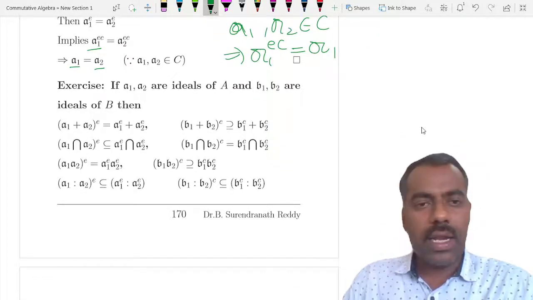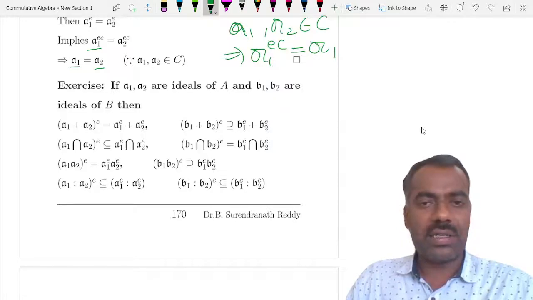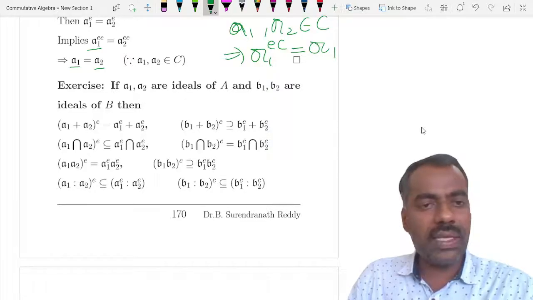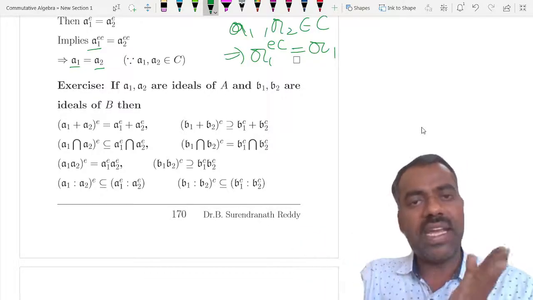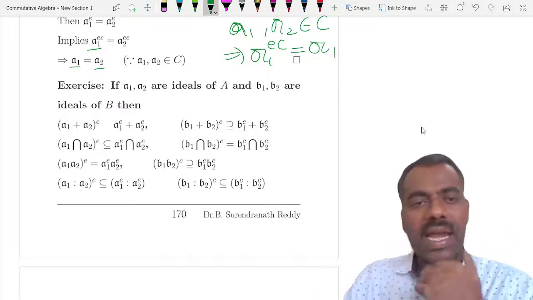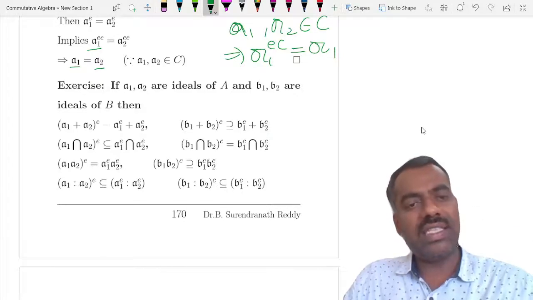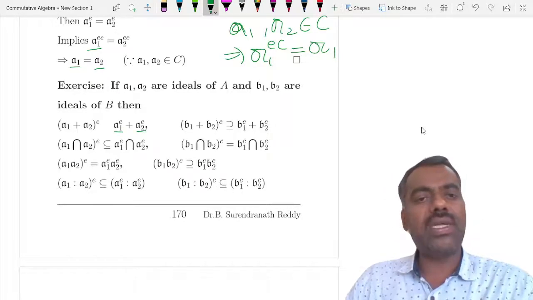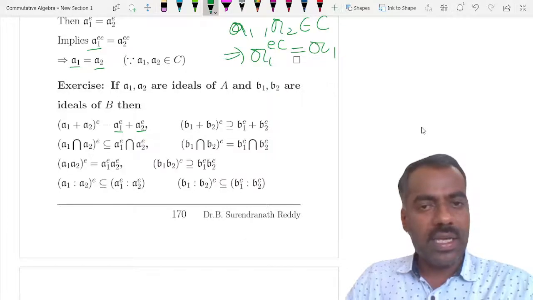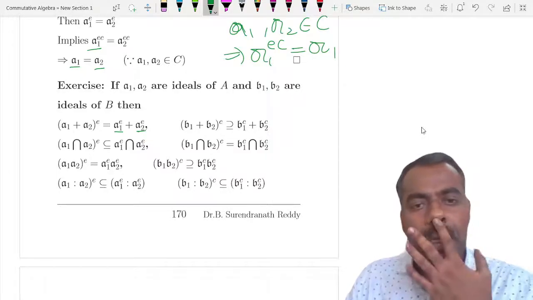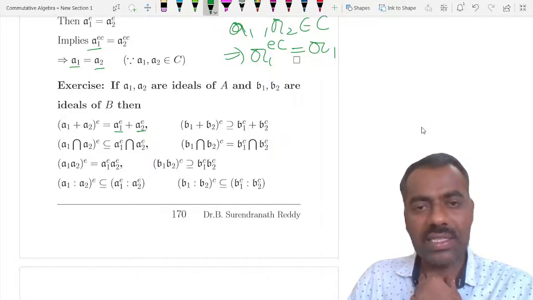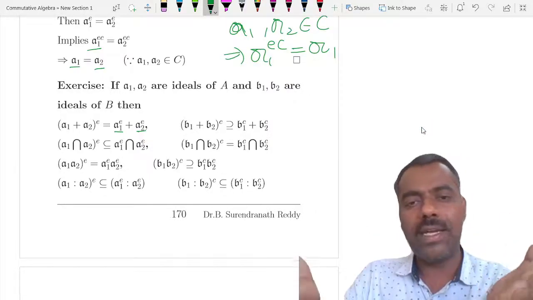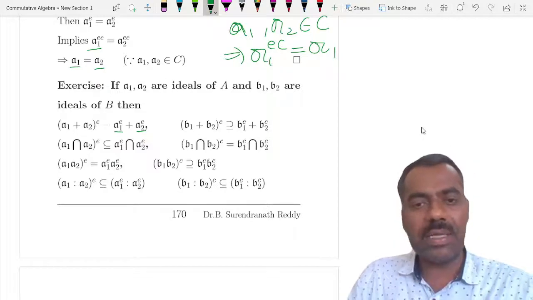Now you can go through these results and you can easily prove them. What you can prove is that if you take two ideals and take their sum and extend it, it is the same as extending individually and then taking their sum. Similarly, for contraction, if you take the sum and contract it, it always contains the sum of the contractions.